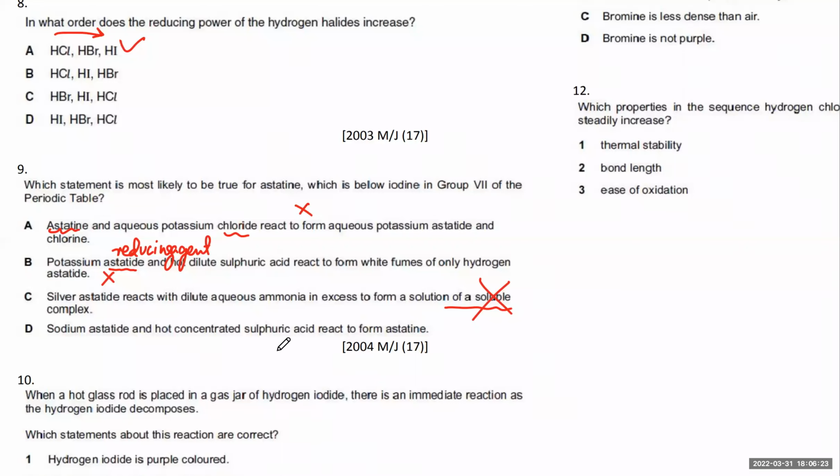And the last one is true. It's going to be a very powerful reducing agent. It would lose electrons very easily because it's so big in size, and it would get reduced back to the element again.